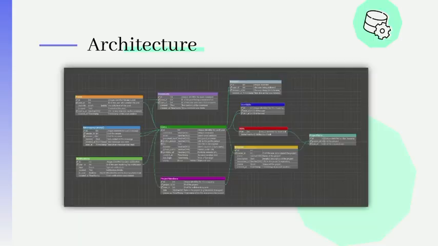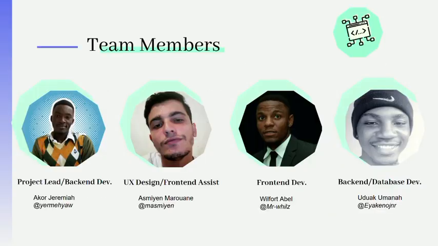Now we also have to consider the roles of each member of our team. I am the project lead, Ako Jeremiah. I was responsible for making sure the app could work and that everyone was working together to ensure the app actually moved on. I was also a major backend developer, making several endpoints across the app to ensure everything works as I expected.